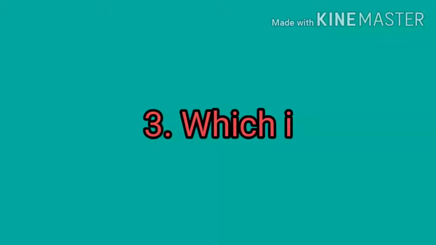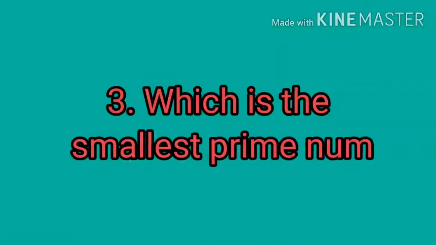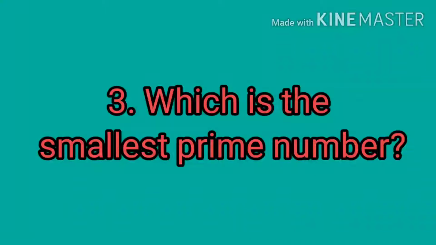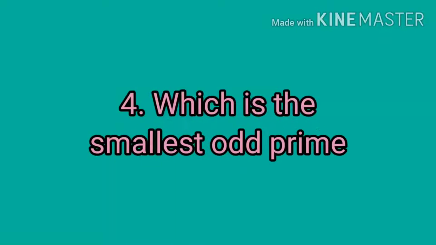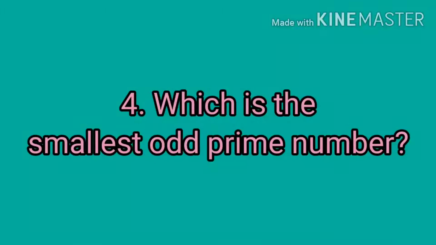Now question number 3. Which is the smallest prime number? The correct answer of this question is 2. Now question number 4. Which is the smallest odd prime number? Your correct answer is 3.